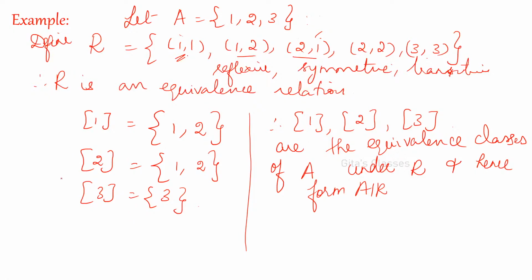Okay. So the equivalence class of 1 is {1, 2}, which are all the elements related to this element. If you write them in a set, that gives you an equivalence class.